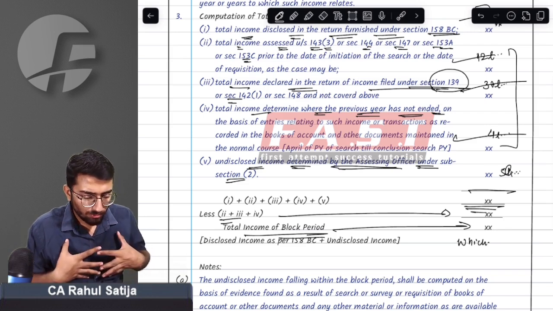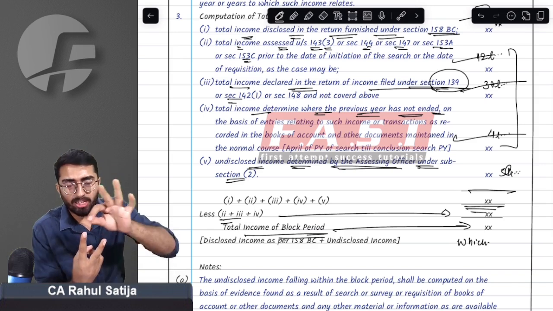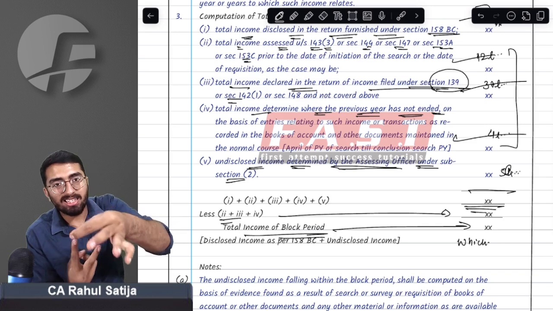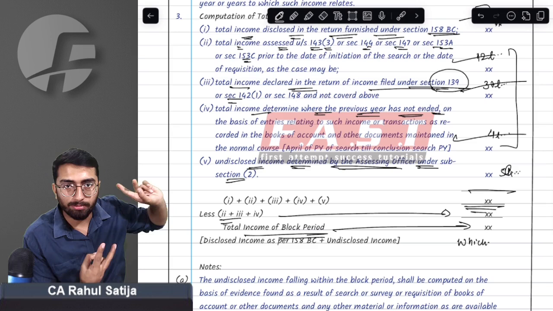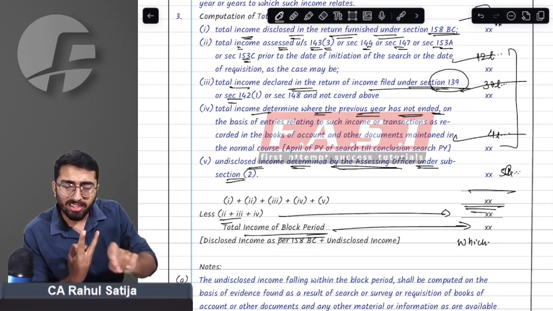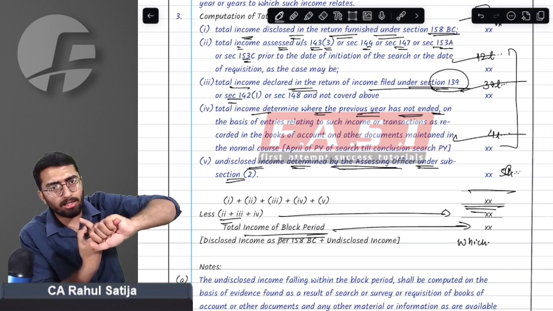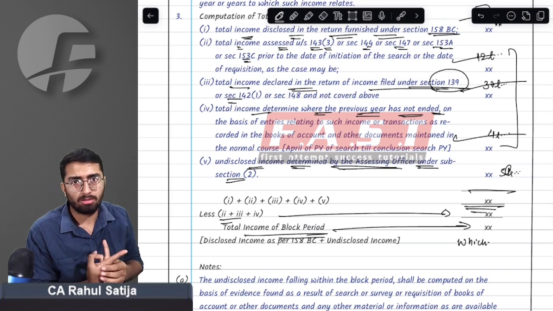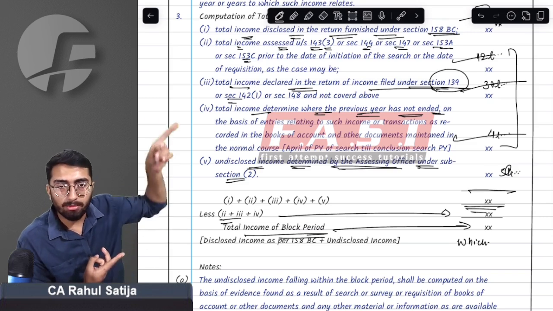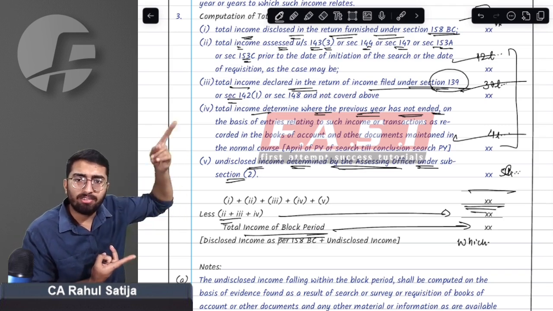What I'm saying is, we have two kinds of income, either disclosed income or undisclosed income. Whatever income that has been disclosed, either assessed or in self-assessment form, will be added in point number 2 and 3. Whatever the income of the previous year that has not ended, that is previous year of search, will be added in point number 4. So this is either disclosed or assessed. That means these incomes are the income that department already knows. But whatever the income that is being disclosed by me in point number 1, the department does not know that. I am declaring suo moto in this return. So that will be firstly added.